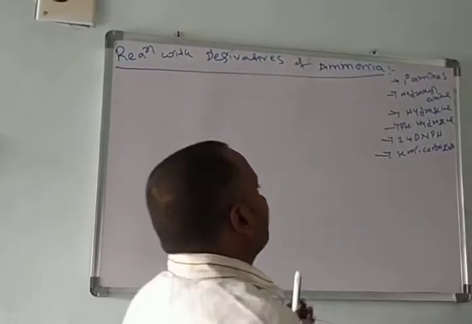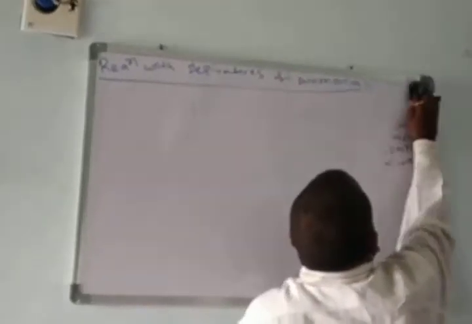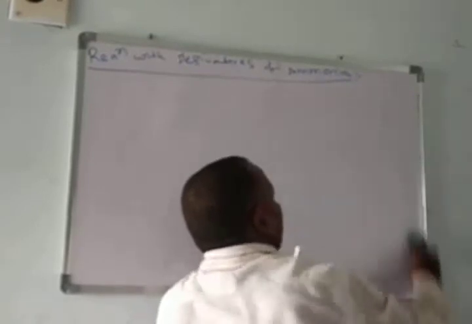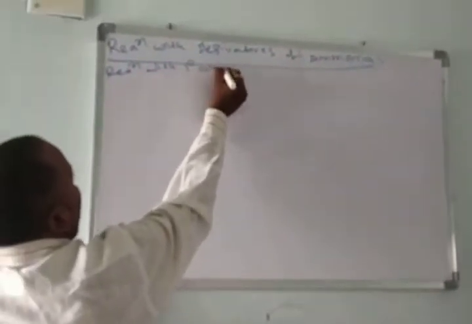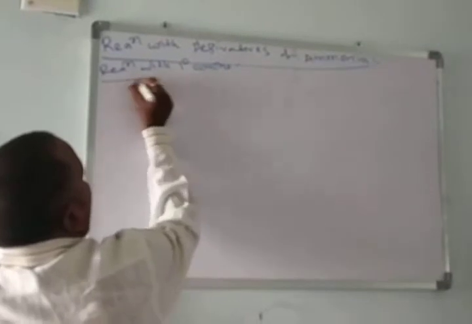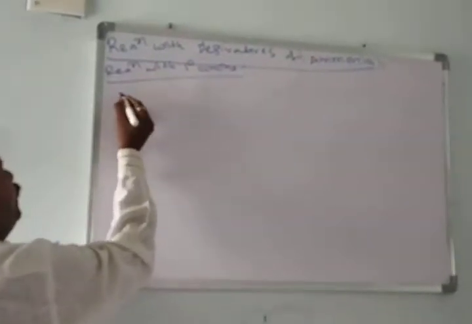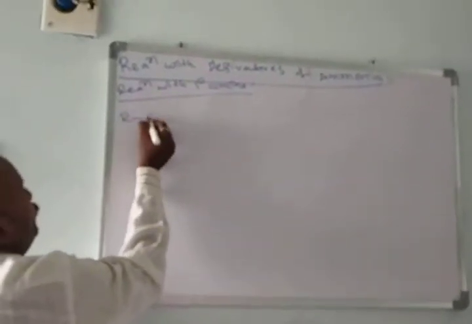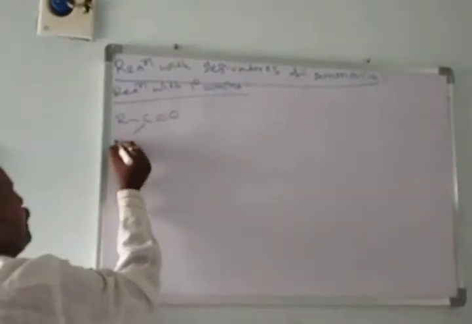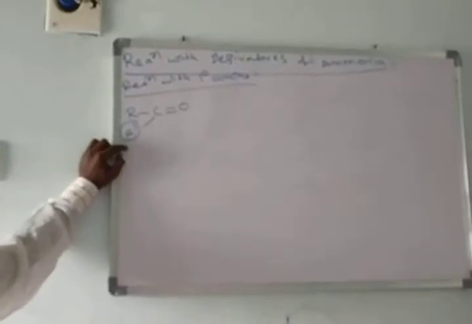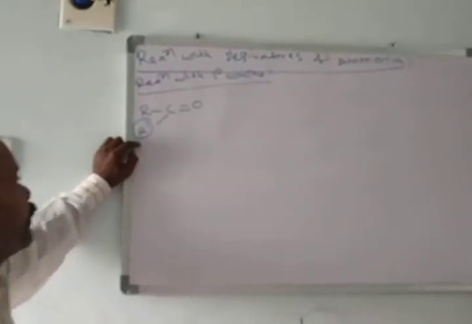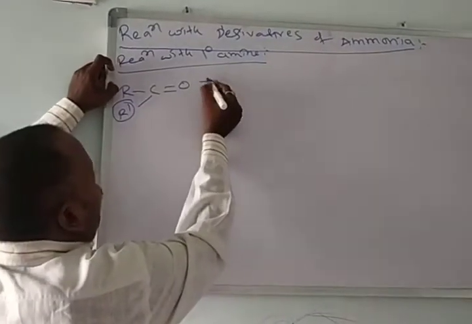Okay, first one, I am taking primary amines. Reaction with primary amine. RNH2 we call a primary amine. Here I am taking aldehyde or ketone. Commonly, if R dash is H it is an aldehyde, if R dash is an alkyl group we call it a ketone.